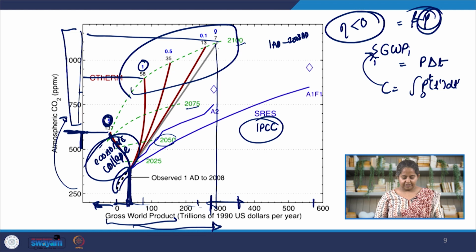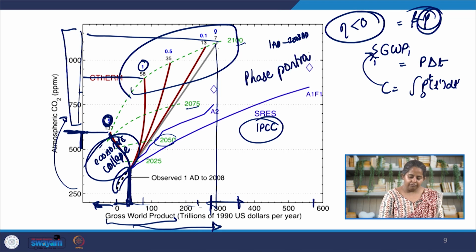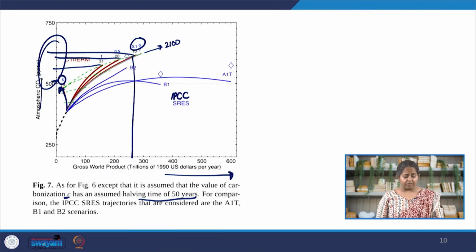Another thing that I want you to notice here is that even though there is absolutely no time element in this graph, we can already, by taking a look at it, understand that whatever changes do happen will happen very rapidly. The next point that you need to notice is that we are plotting atmospheric carbon dioxide, one variable, on the y-axis, and gross world product, the next variable, on the x-axis. There's no time element here. So what this actually is, is a kind of phase portrait. Now this is not a two-dimensional model, it's a multi-dimensional model. So we can draw different kinds of phase portraits if we are drawing them in 2D. This is also a phase portrait.